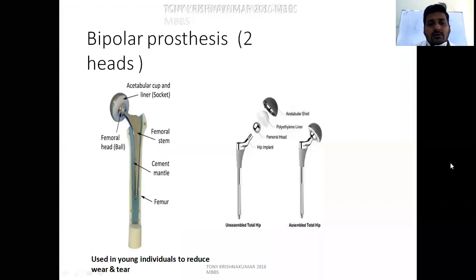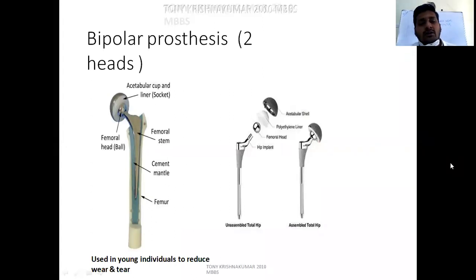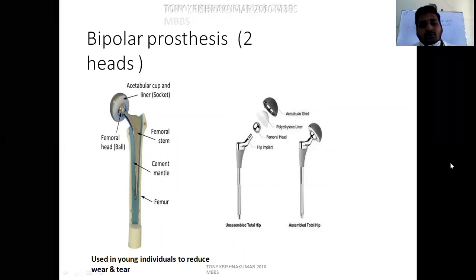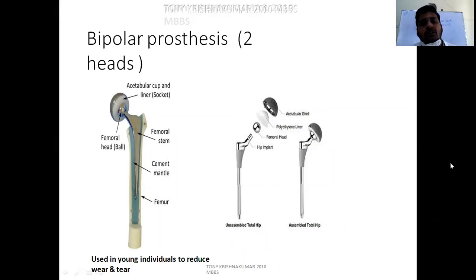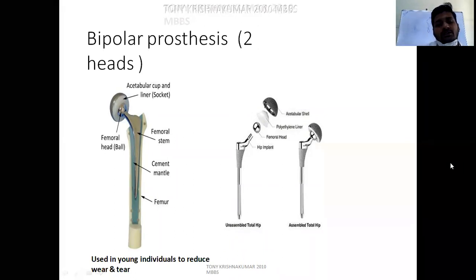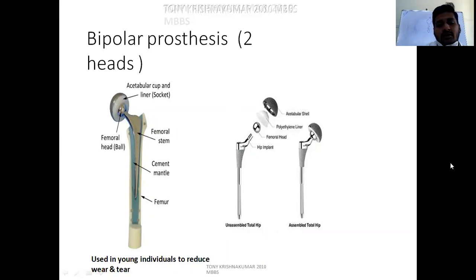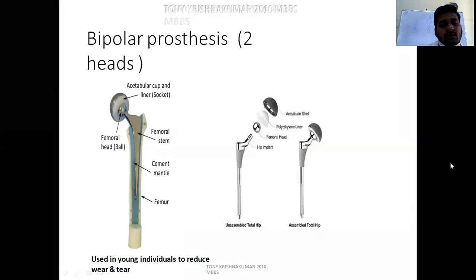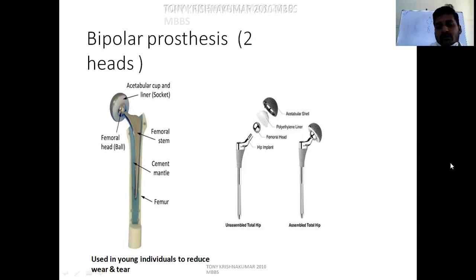See, this is the bipolar prosthesis. Another important one, bipolar, a head within a head. It has two metallic heads separated by a polyethylene liner. Here the rotation will take place at two sites: between the acetabulum and the outer ball, and second between the outer ball and the inner ball. This is the femoral stem. This is the cement mantle and the femur head ball and acetabular cup or liner. So you can see the two balls, femoral head and acetabular shell.